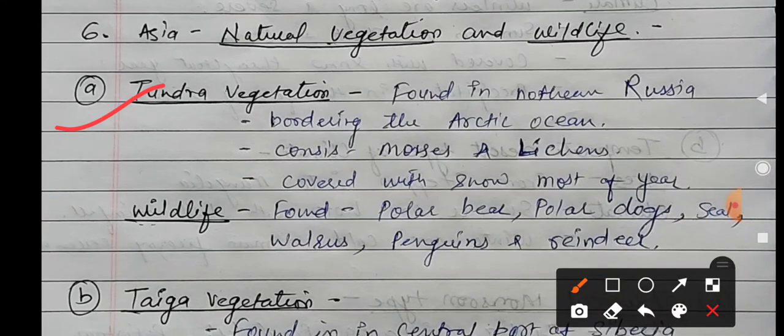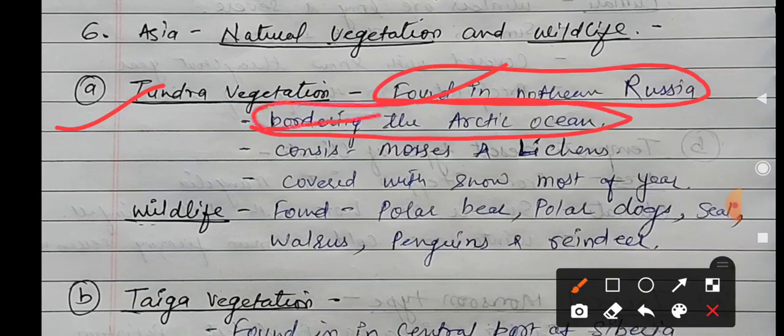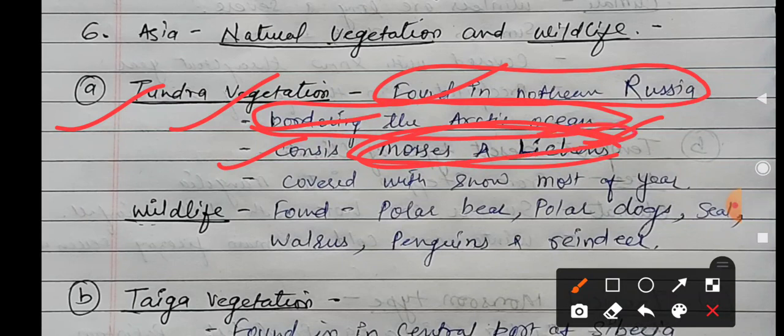So this is the first one, tundra vegetation. If you remember the last lecture, it is in the extreme cold condition where there is snow throughout the year. It is found in northern Russia, bordering the Arctic Ocean. In this region this type of vegetation is found. Because there is no tree, because in the snow, what can grow? Only mosses and lichens. These mosses and lichens are found only in this tundra region, covered with snow most of the year. That's why only mosses and lichens are found.